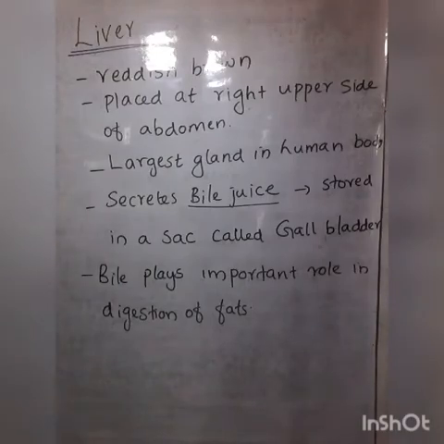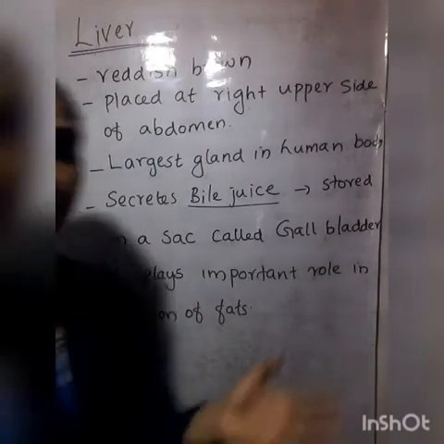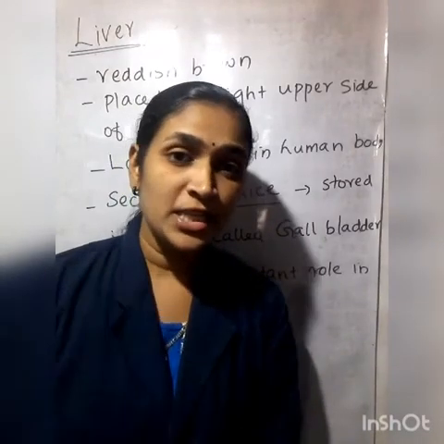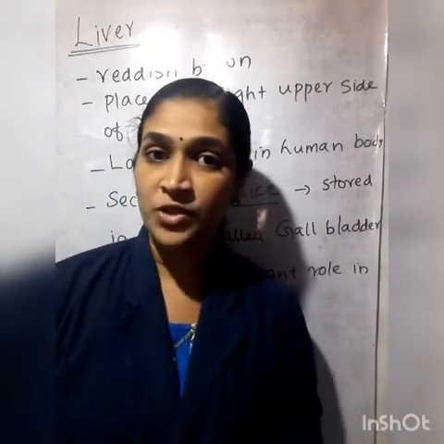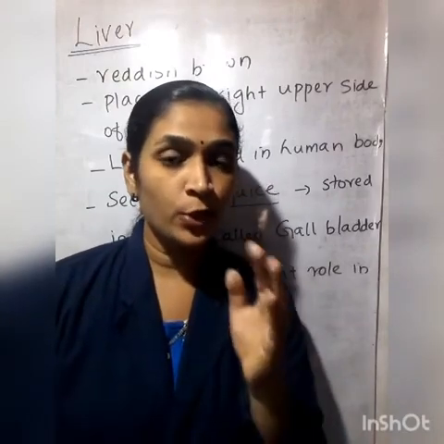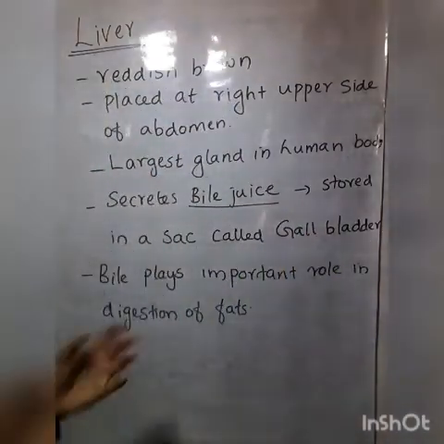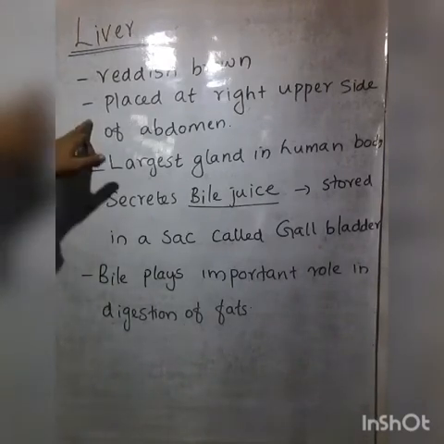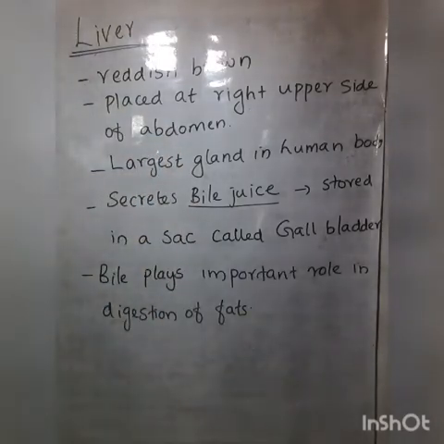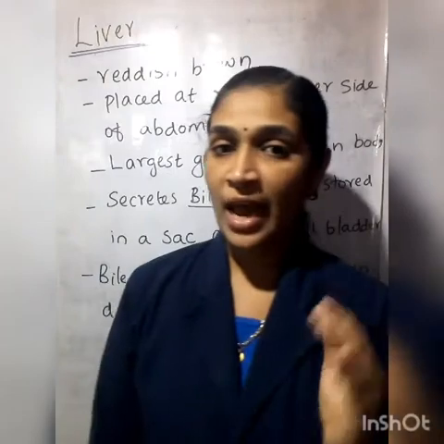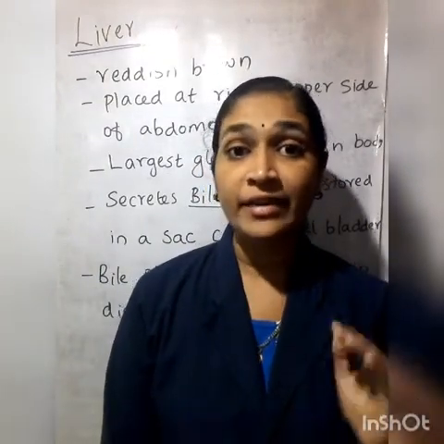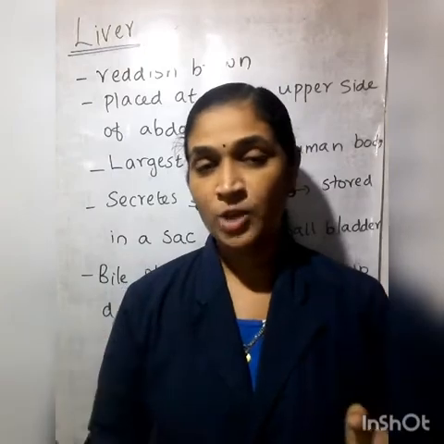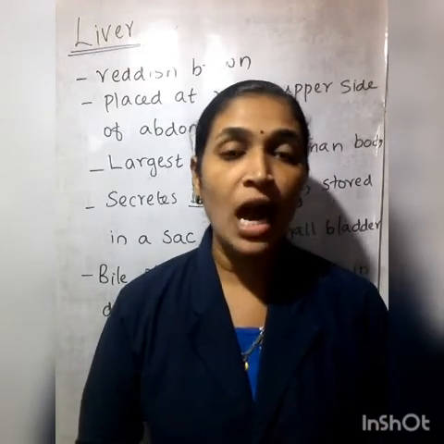First one is the liver. Hope you see the picture of the liver in the digestive system, isn't it? In the PDF I have sent, you can see the digestive system and the liver. Okay, now let us look. What is the color of the liver? The color of the liver is reddish brown. And where is it placed? It is placed at the right upper side of the abdomen. Hope you know which is our abdomen part. Liver is placed in the right upper side of our abdomen.